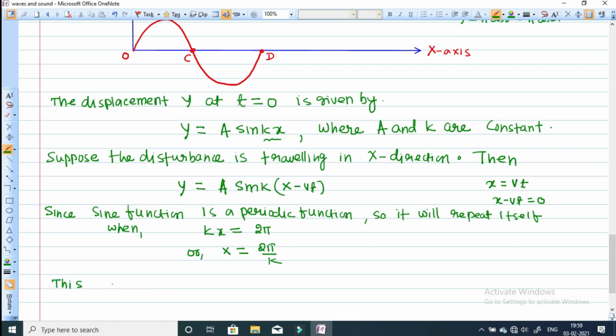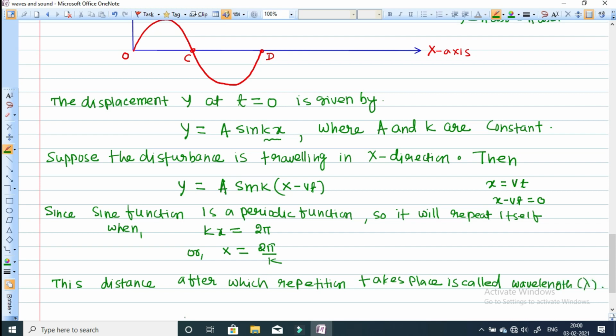This distance that we have just calculated, the distance after which repetition takes place, is basically known as wavelength, and this is represented by lambda.